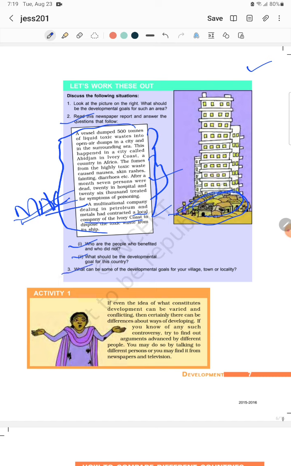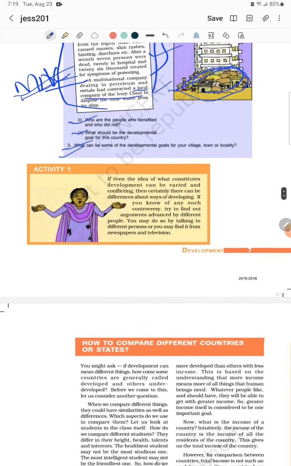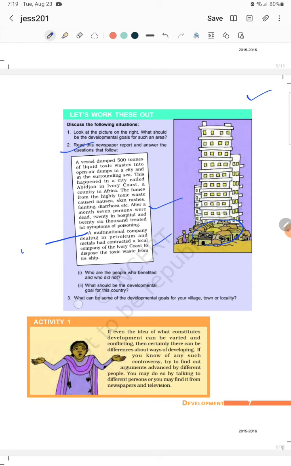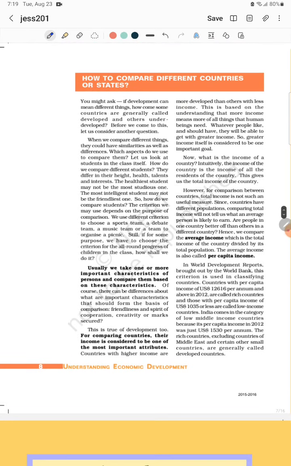Then they ask, what are the development goals for your village, town or locality where you are living. You can take it as an applied question. You should think about what facilities you need nearby. Maybe it's pure or safe drinking water, or establishment of schools, colleges, hospitals and a good transportation system, road, railway, whatever you need in your locality you have to write. But you can't ignore this type of question. Okay, I hope this part is clear. If there is any doubt, just text me in the comments, so I will check it. Okay, you can take it.